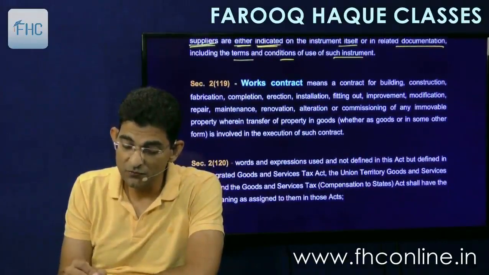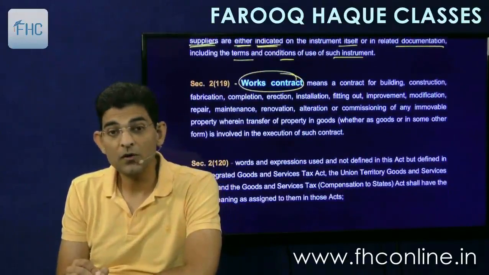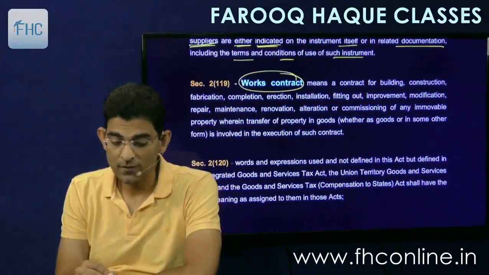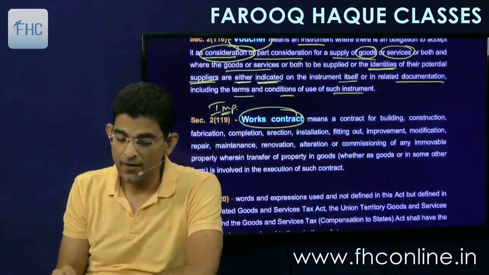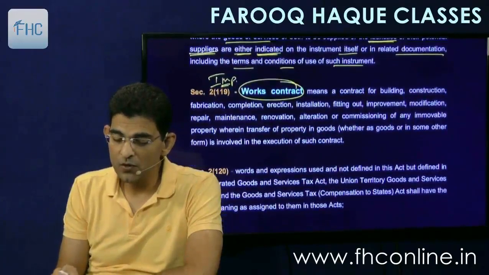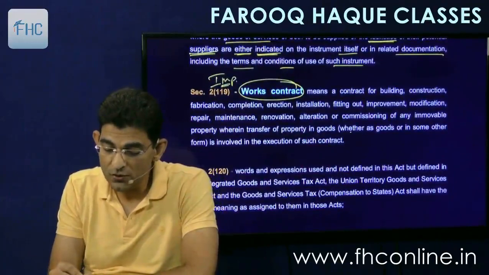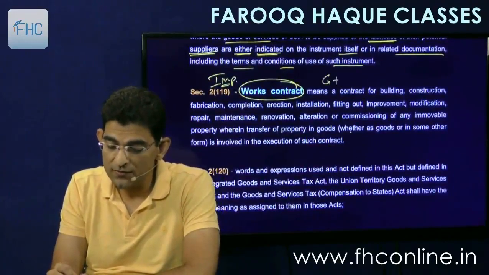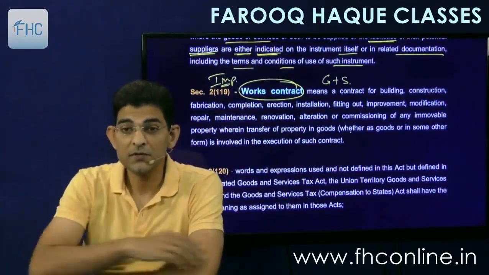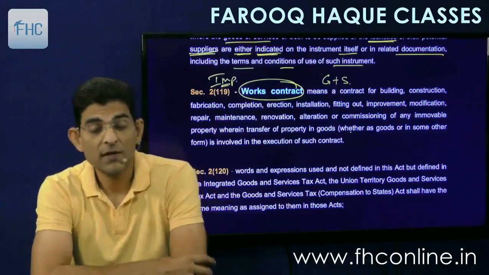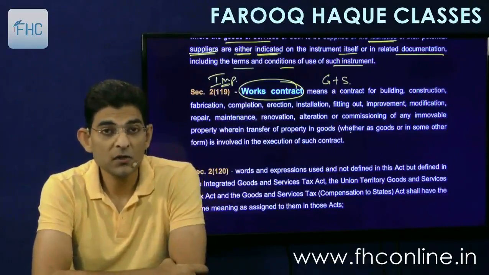The next definition is of work contract. Work contract is again an important one. What do you mean by work contract? Work contract is a combination of goods and service, like building contracts. I give you the contract to construct a building for me.